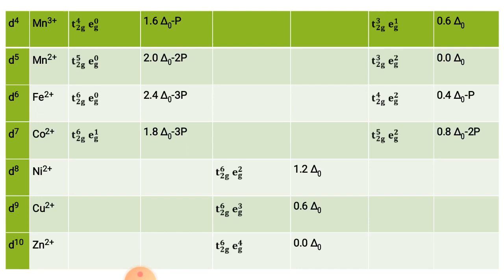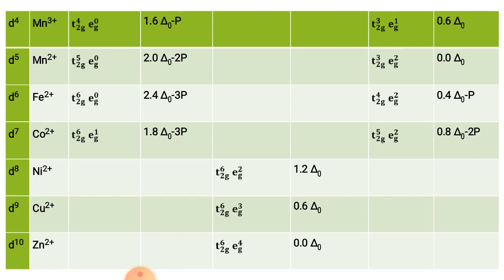So this table explains the concept of weak field and strong field ligands and also the configuration of d orbitals. Again, you have to see the effect of strong field and weak field only in the case of d4 to d7 configurations. The rest of the octahedral complexes show no effect from the attachment of ligands, either weak field or strong field.